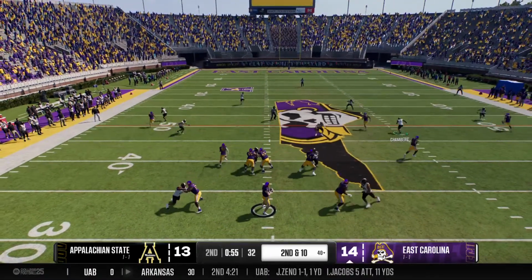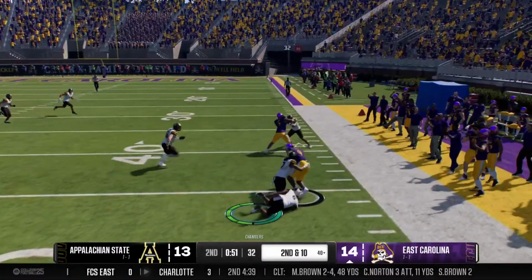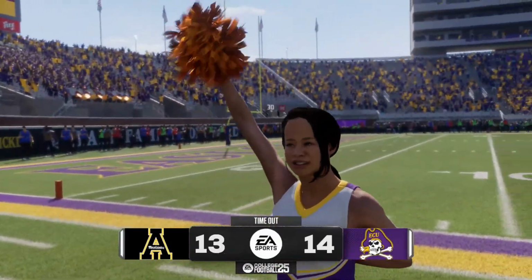Looking to pass. It's Hauser. Fires to the big fella. Turns it on in midfield. Quick timeout call by the offense after the play.